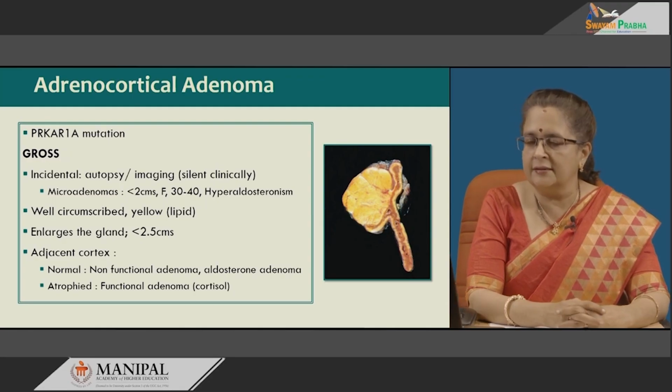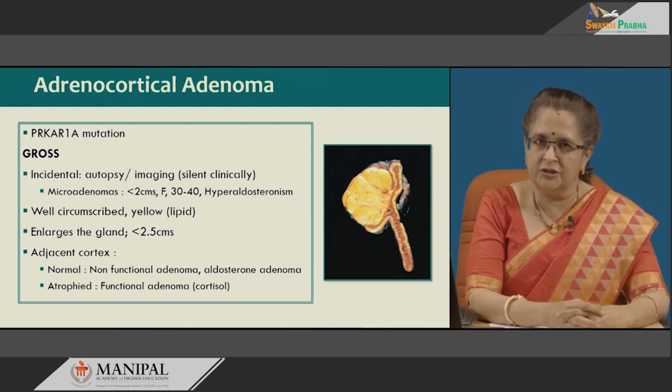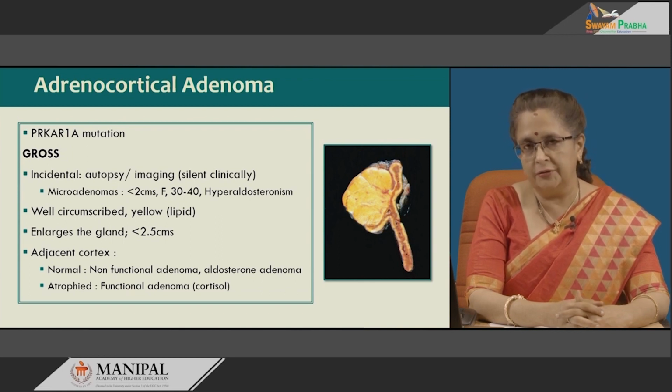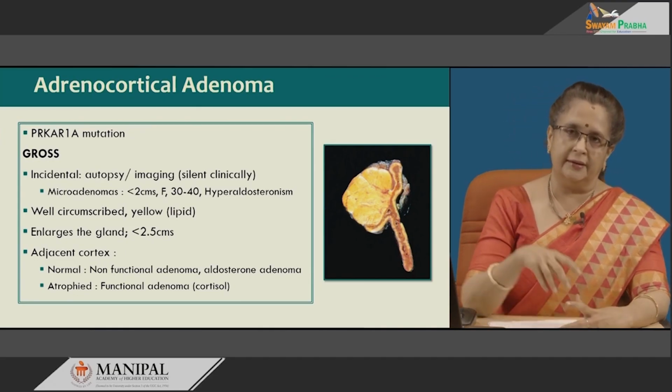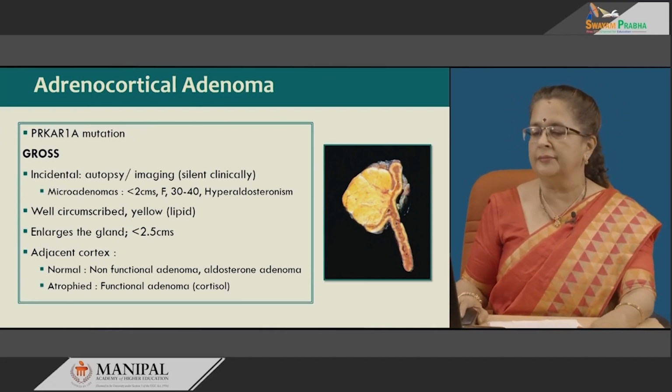The adjacent cortex depends on whether it is functional or non-functional. Now, when a functional adenoma produces cortisol, the adjacent cortex would be atrophied, whereas in a non-functional adenoma, or if an adenoma is producing aldosterone, then the adjacent cortex is usually normal.